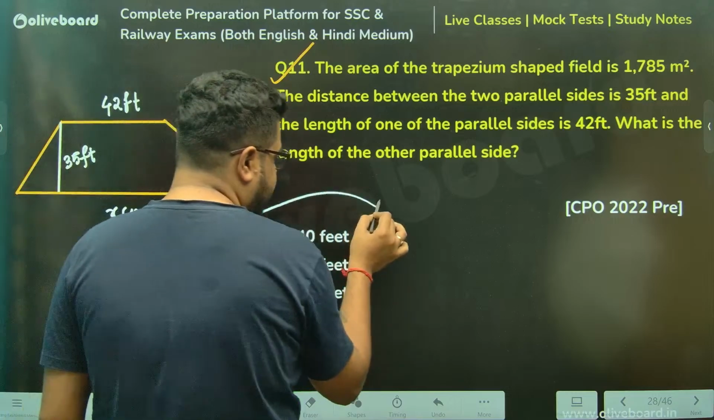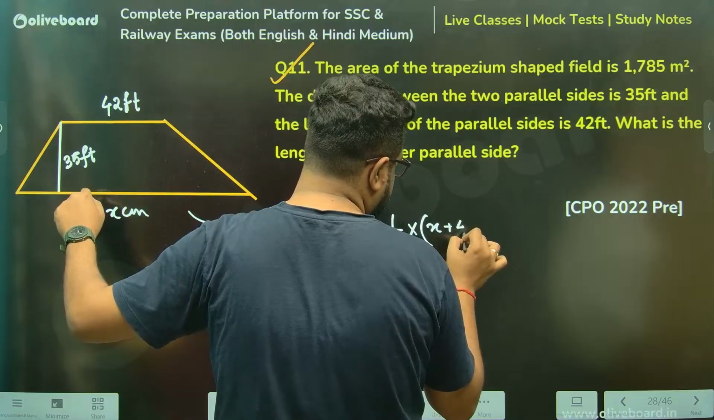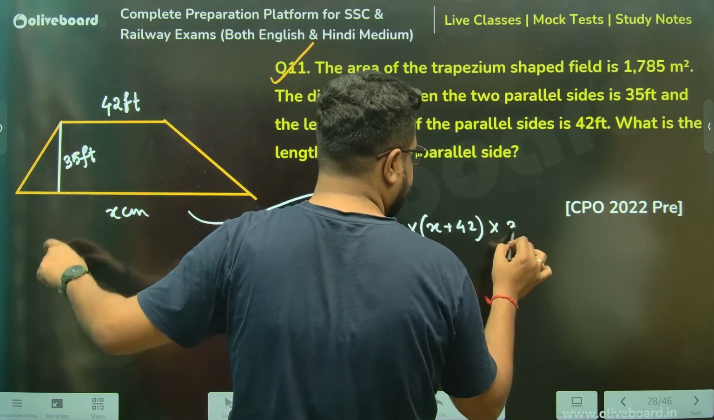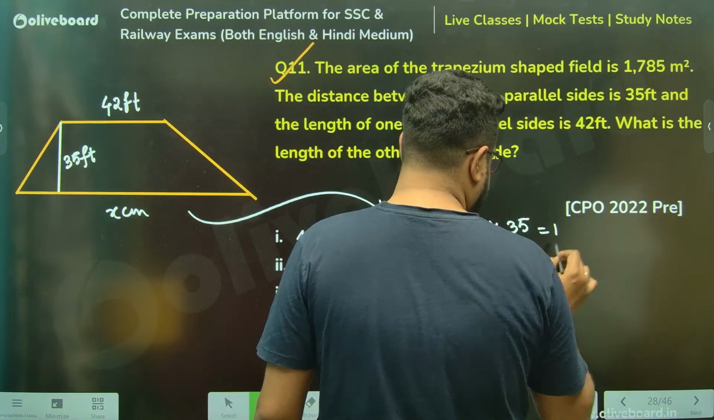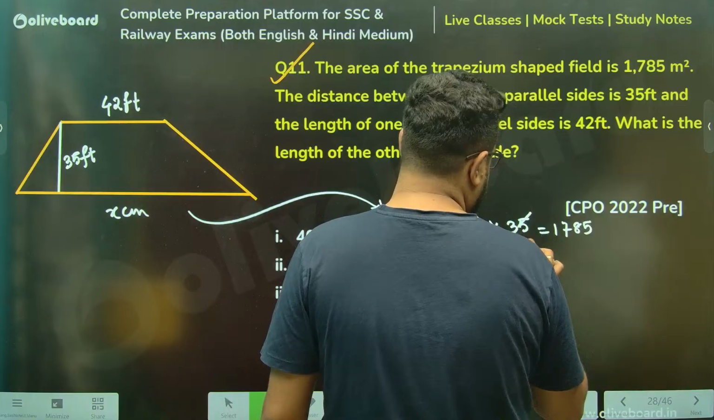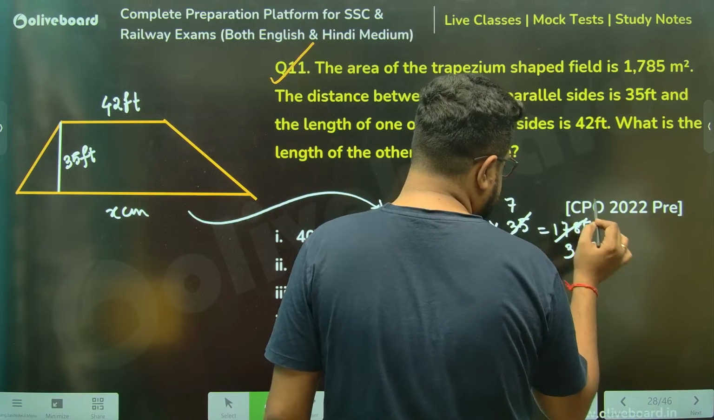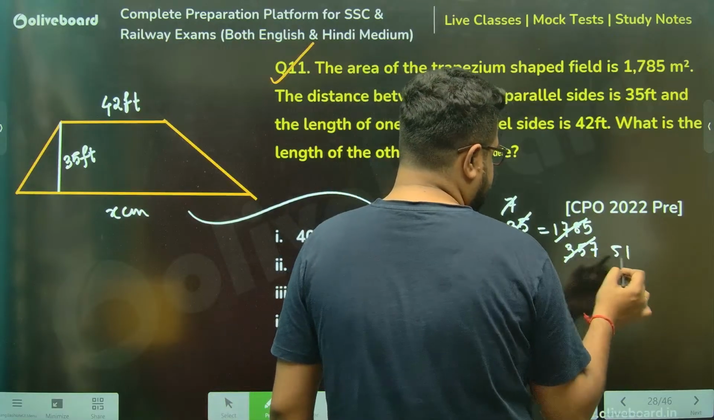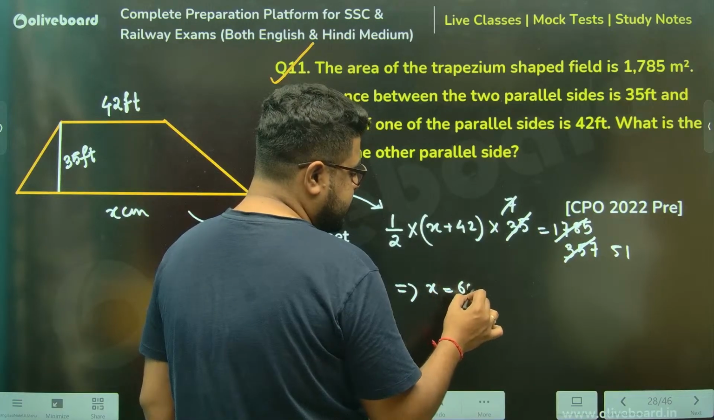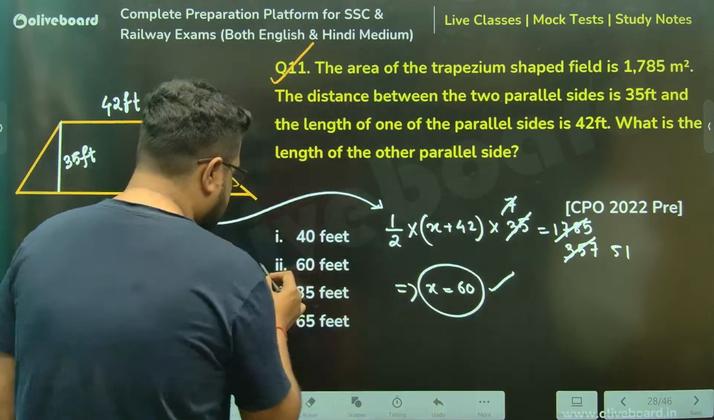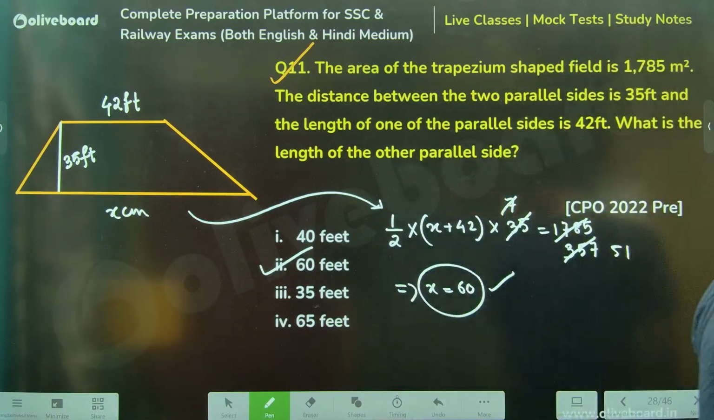Now just put the value in the formula. Half into sum of the parallel sides, meaning x plus 42, into height. Height is 35. That is equal to 1785. Chalo, 5 sevens are 35, 5 threes are 15, 5 fives are 25, 5 sevens are 35. So x plus 42 becomes 102, and x is 60. That's your correct answer. Option number 2, 60 feet. 100% is your correct answer.